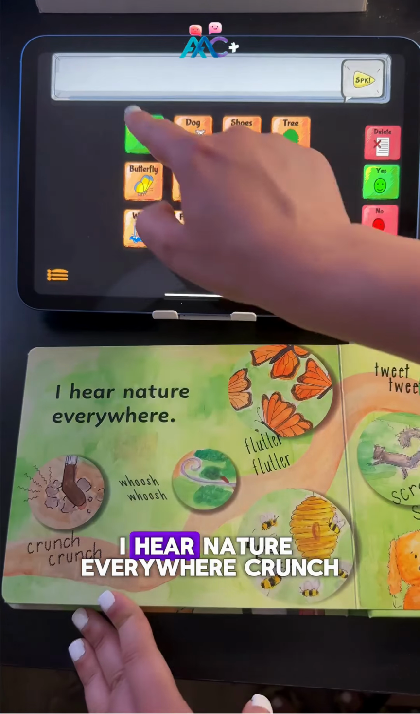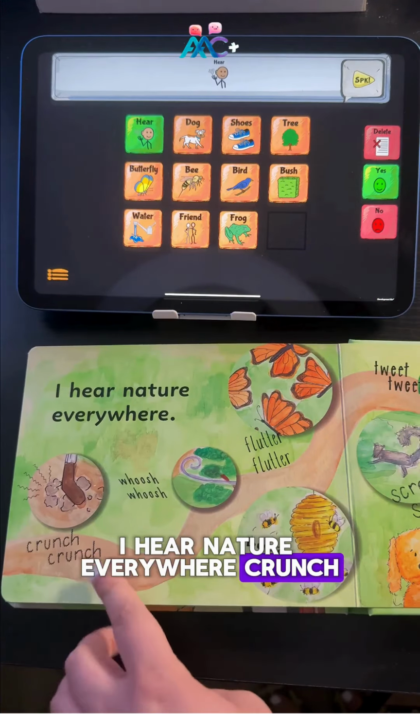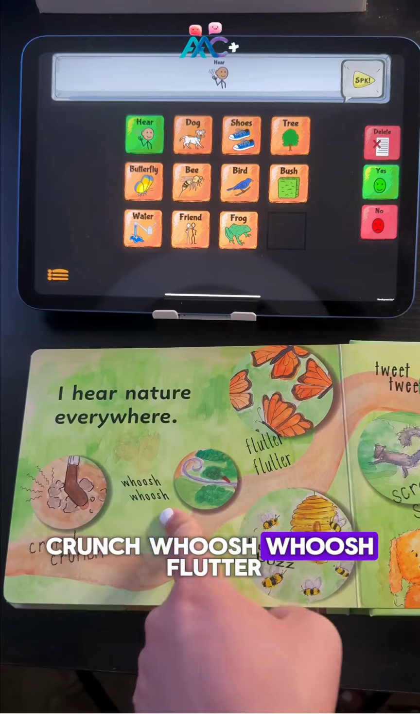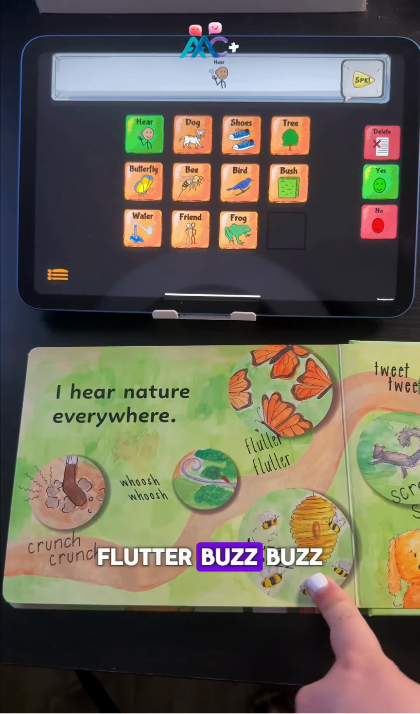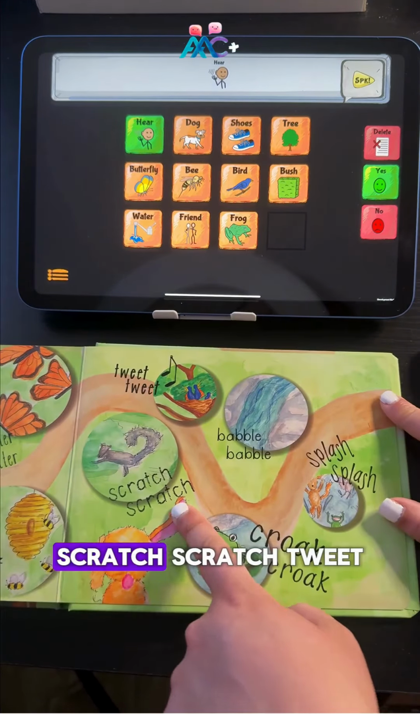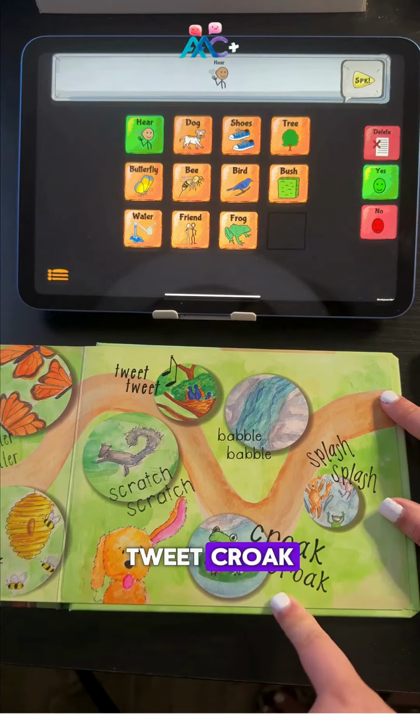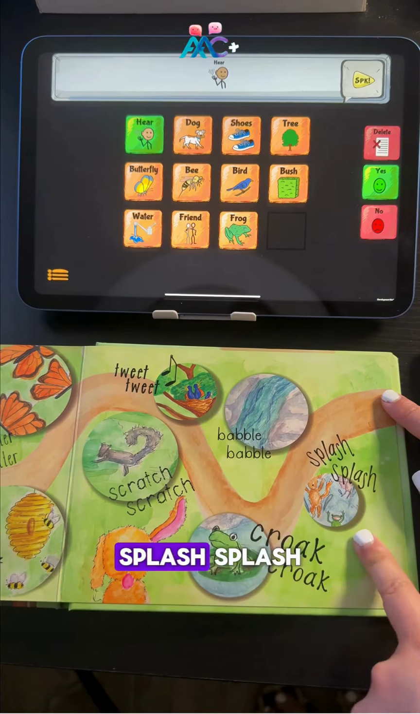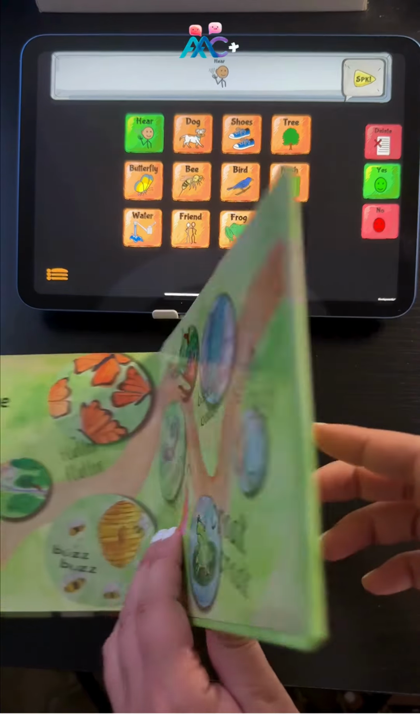I hear nature everywhere. Crunch, crunch, whoosh, whoosh, flutter, flutter, buzz, buzz. Scratch, scratch, tweet, tweet, croak, croak, babble, babble, splash, splash.